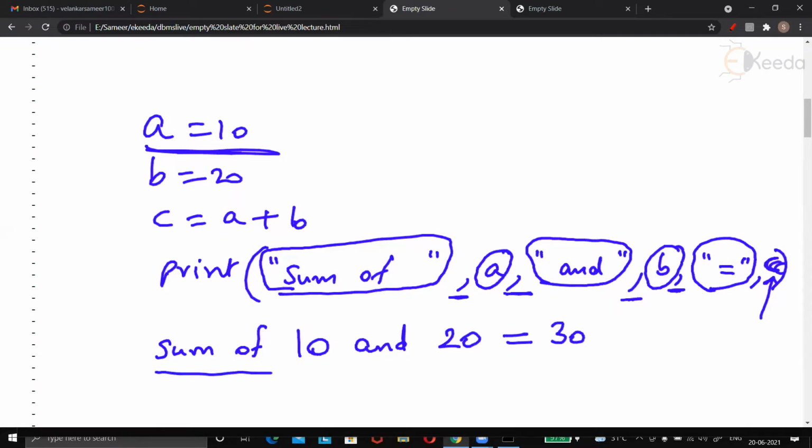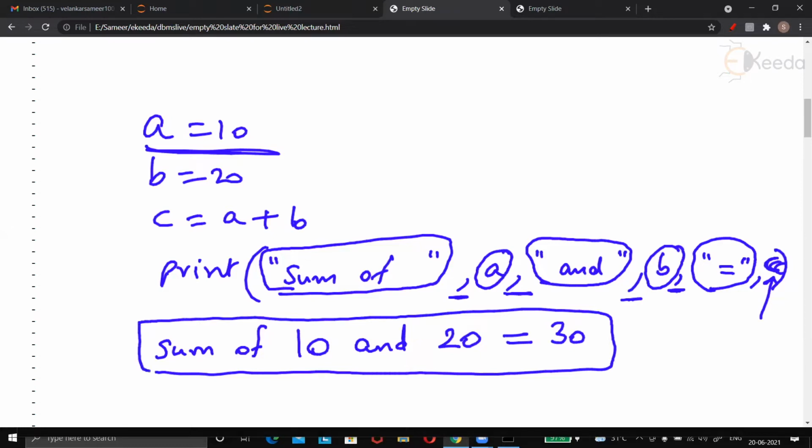Very nice. This output is good, and it will convey to the user what exactly has happened in our program, which values have got added, and what is the answer. This is what we learned yesterday.